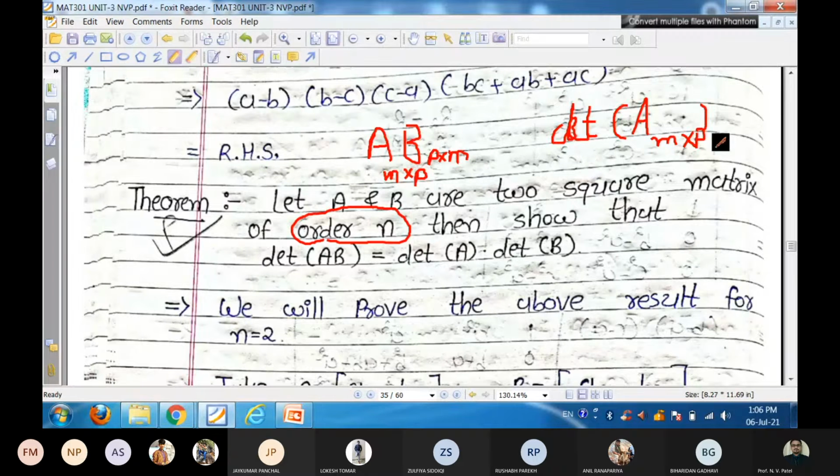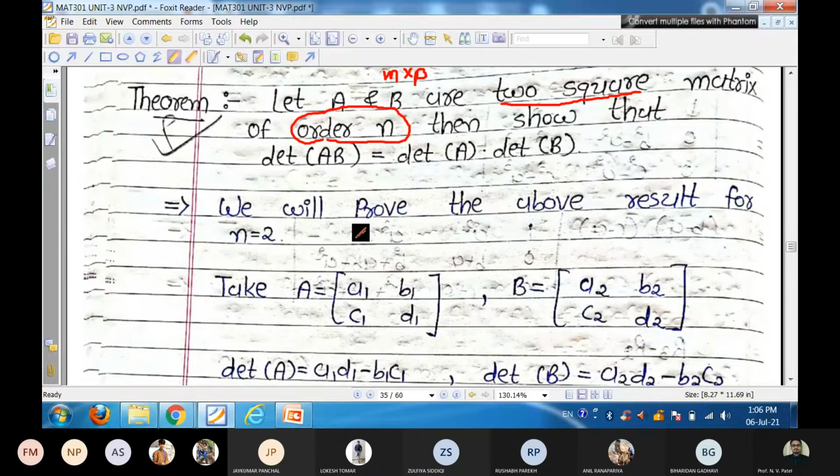So this theorem is applied for A and B both square matrices having the same order n, then determinant AB is equal to determinant A into determinant B. To prove this result, we will show that this result is valid for n equal to 2 and hence it is valid for every order. Otherwise, it will become lengthy every time. So for n equal to 2 we can verify.